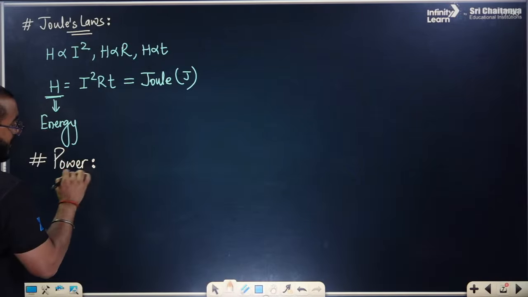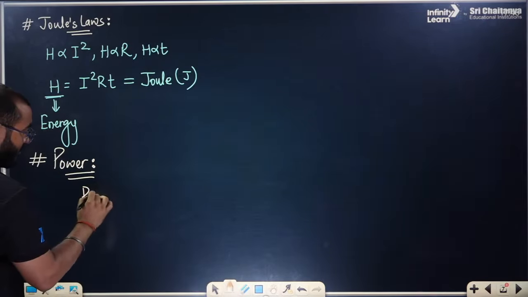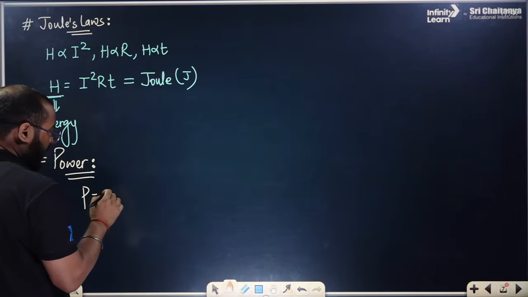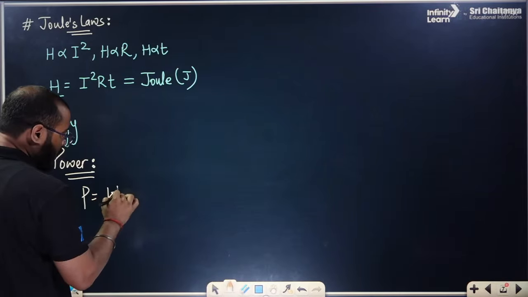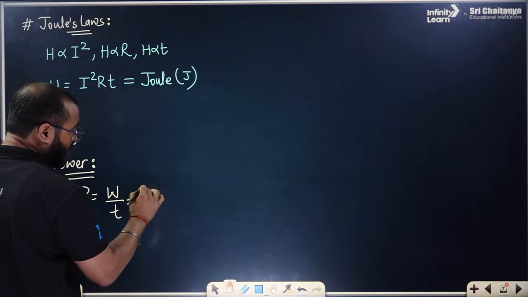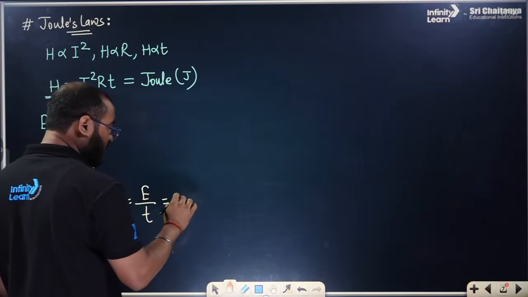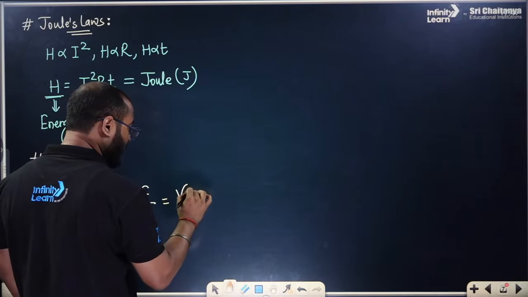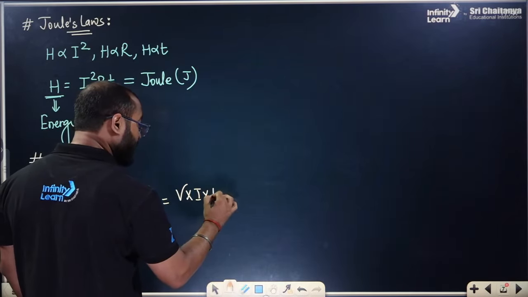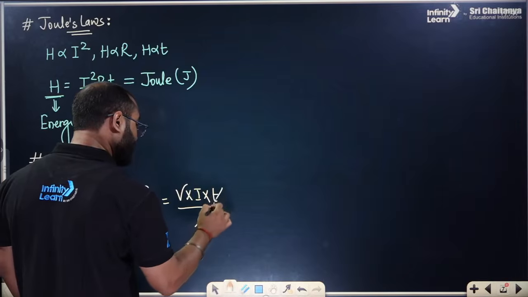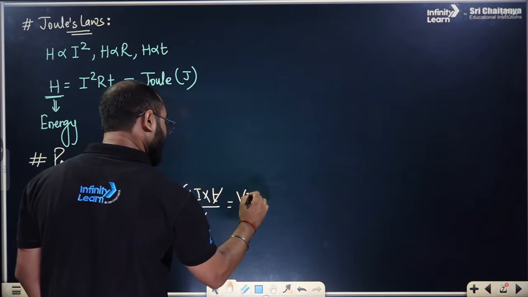If we talk about power, it is very simple. Power is equal to the heat, or the work done, divided by the time, or the heat energy transfer divided by the time. At any particular instant, power equals V into I into T divided by T. The T's cancel, which gives power equal to V into I.